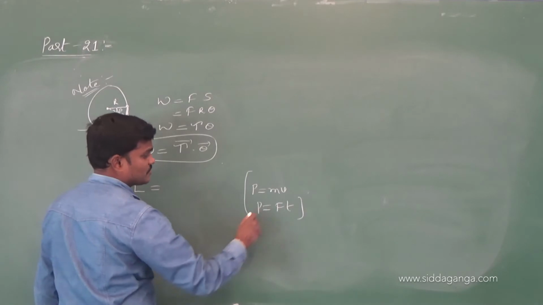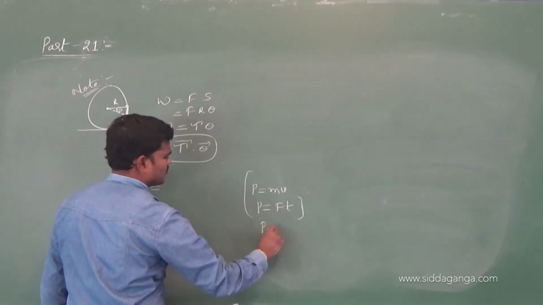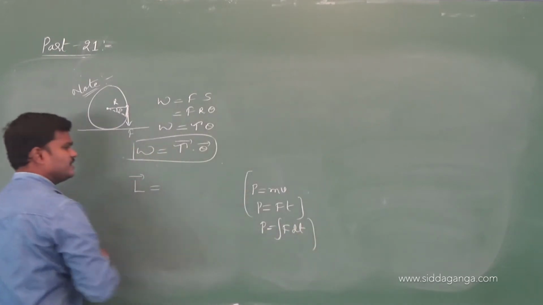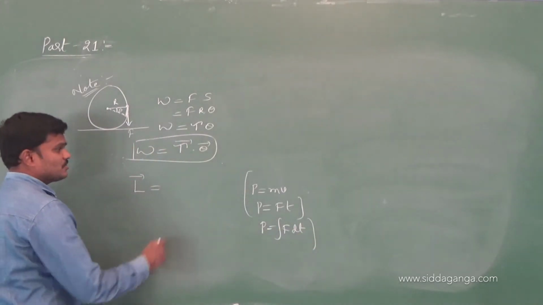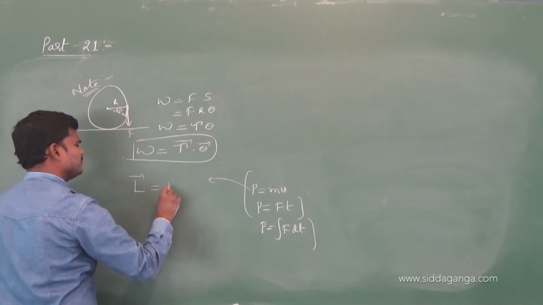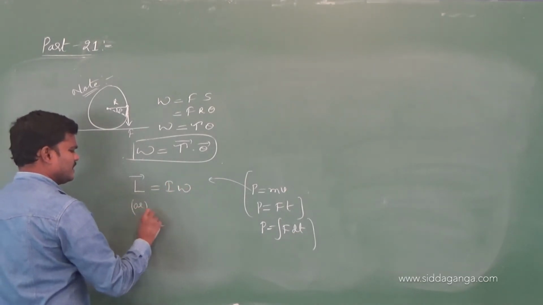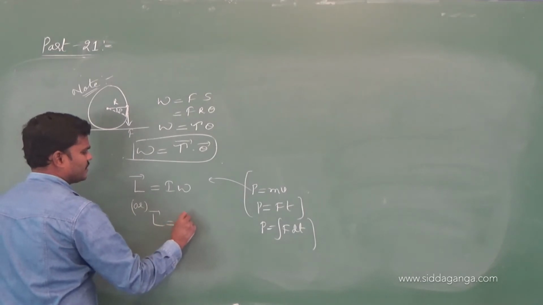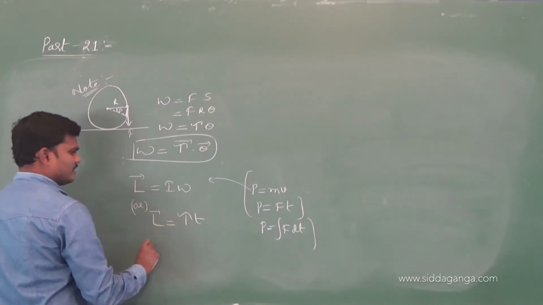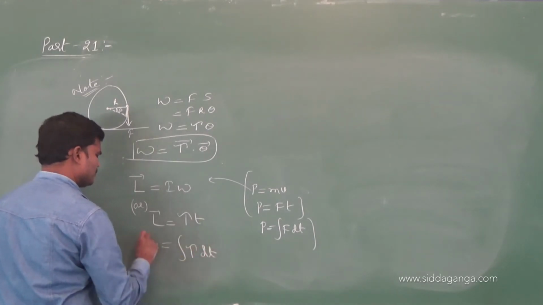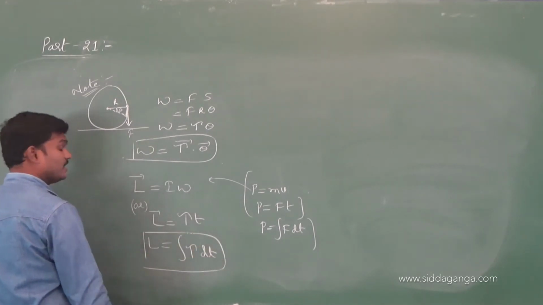dP, or P is equal to the integration of F dt. Now in the same manner, you write it. L is equal to mv replaced by what? I omega. Otherwise, L is equal to tau t. Otherwise, L is equal to the integration of tau dt. So this is the formula for angular impulse.